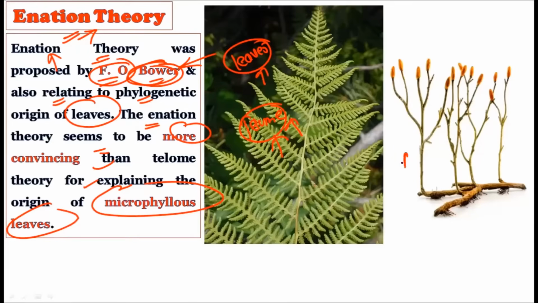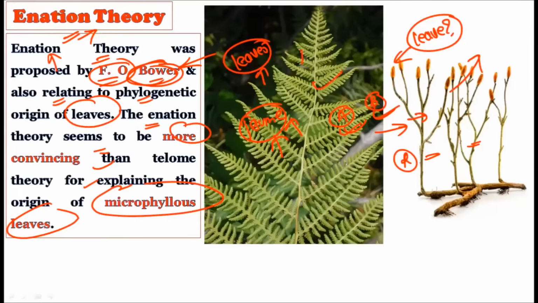As you already know, this is the rhynia, and this plant does not show well-developed leaves. So how did the leaves originate in the pteridophytes? This is the question. In the earlier groups like the algae and bryophytes, you do not find leaves. But after the algae and bryophytes, we find the rhynia-like plant, and after it, the most advanced pteridophytes. So where did these leaves come from? How did the thallus present in the bryophyte get converted into leaves?